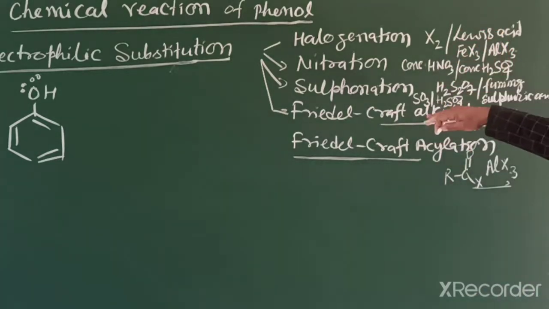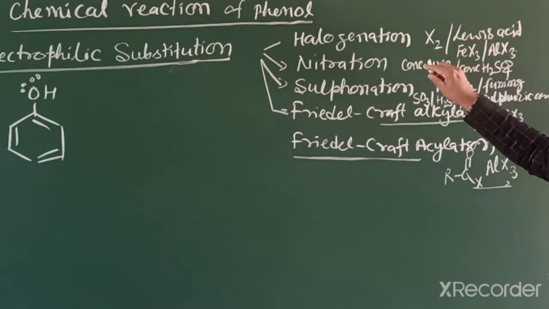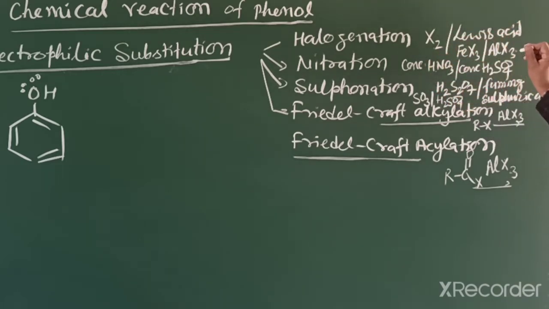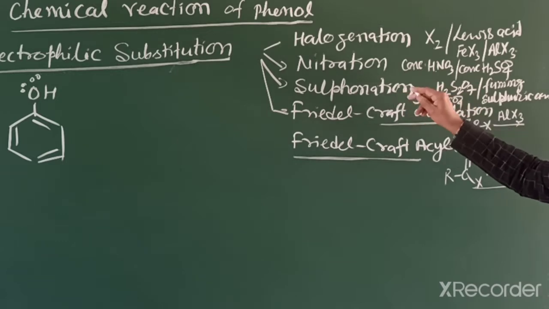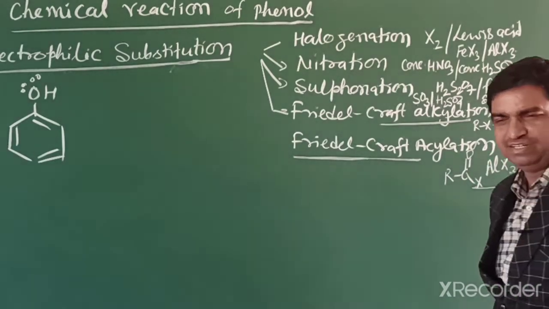So these are all 5 reactions. At first we know the reagents: halogen plus Lewis acid; concentrated nitric acid and sulfuric acid; for sulfonation, sulfur trioxide and sulfuric acid; Friedel-Crafts alkylation, alkyl halide and aluminium halide; and acylation, acyl halide.